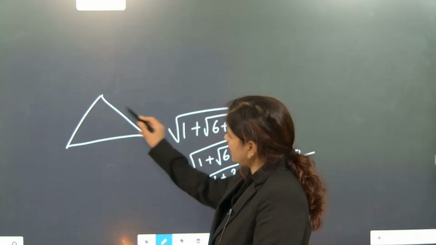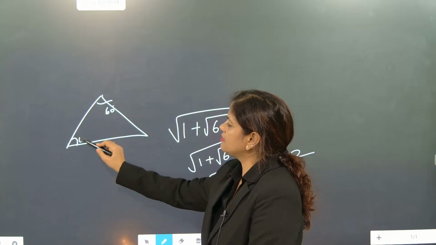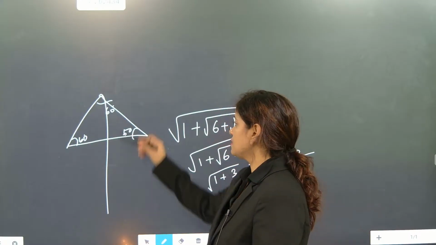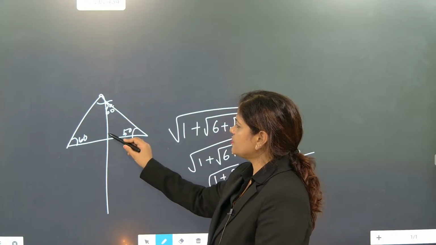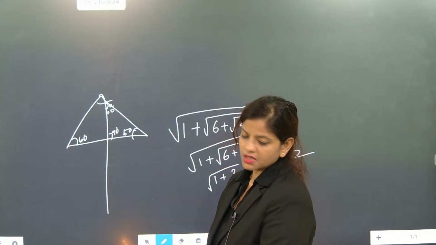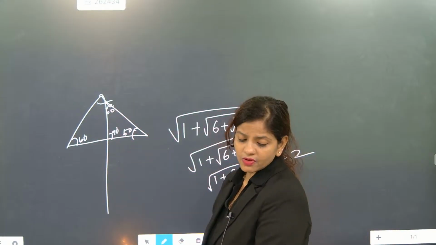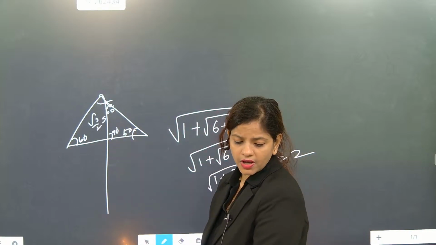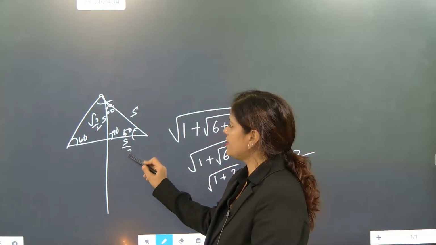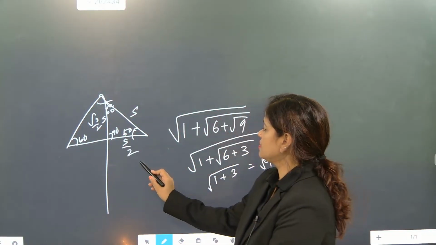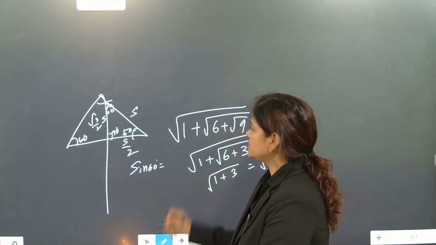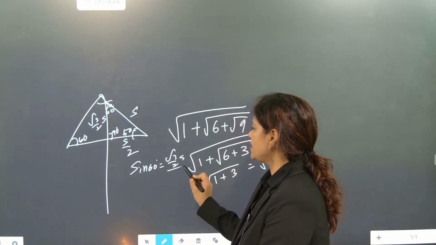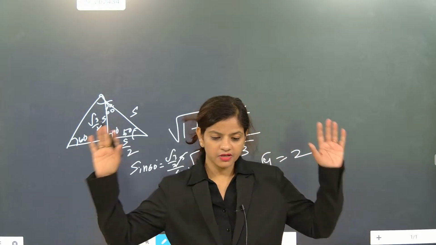Equilateral triangle. Take an equilateral triangle. Draw the line bisector. This will become 60 degrees. This will become 90 degrees. Then this will become 60 degrees. In an equilateral triangle, height will be root 3 by 2 into side. This is root 3 by 2 into side. This is side and this is side by 2. Sine 60 degrees is equal to perpendicular by hypotenuse. Root 3 by 2 side by hypotenuse side. I rest my case.